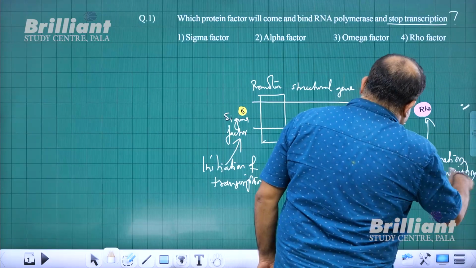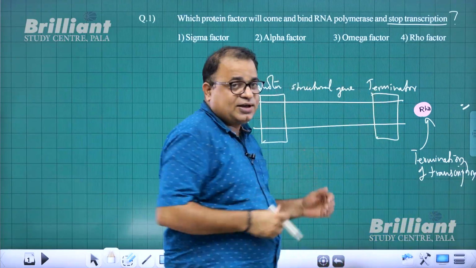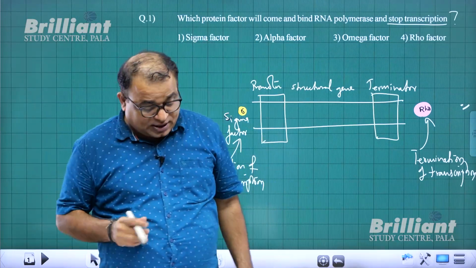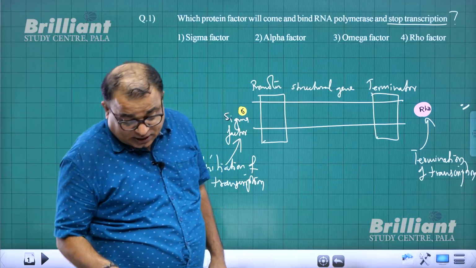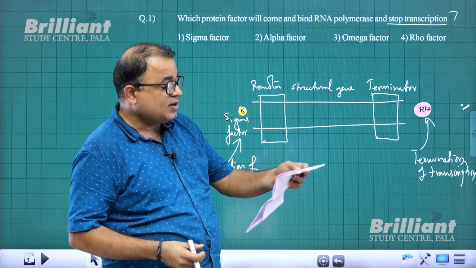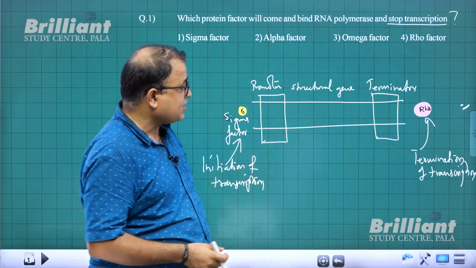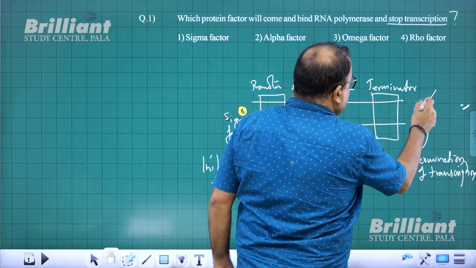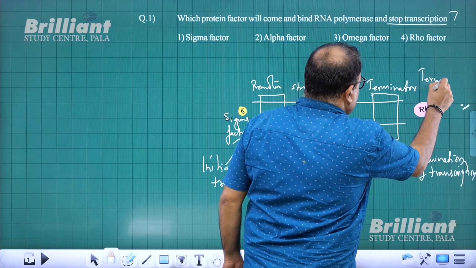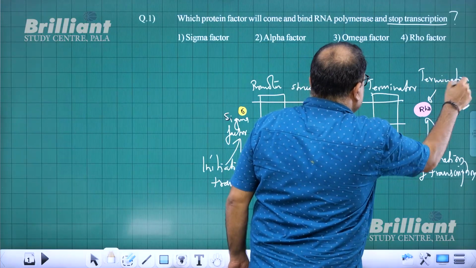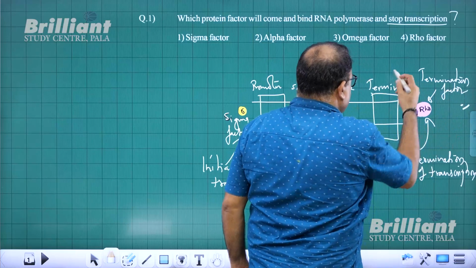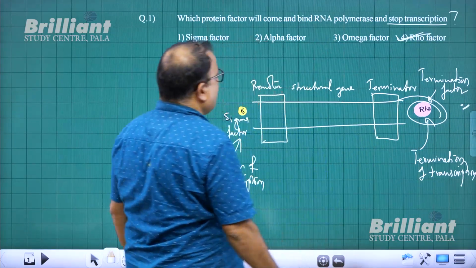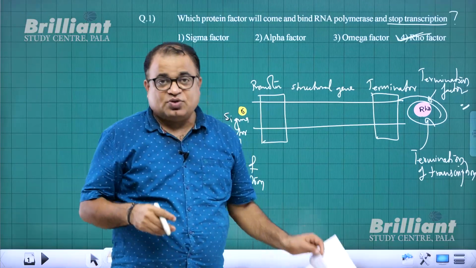In prokaryotes, eukaryote initiation factor, termination factor, we do not need to study that. The question here is: which protein factor will come and bind RNA polymerase and stop transcription near the terminator? Termination of transcription is by the termination factor near the terminator. So the answer is rho factor. For question number 1, the answer is 4.